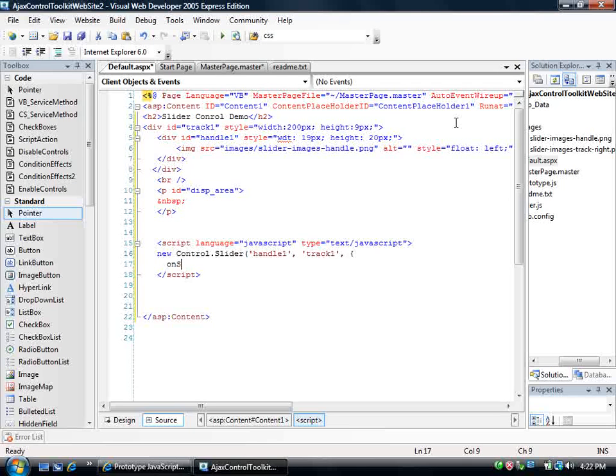And let's say onSlide, function. Just a little bit of JavaScript trickery here. Say dispArea.innerHTML equals 'slide', and that should be single quotes actually.